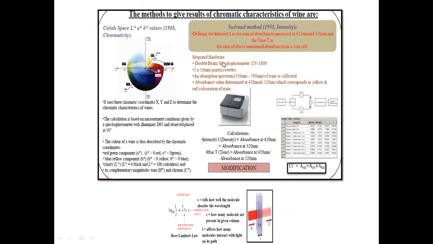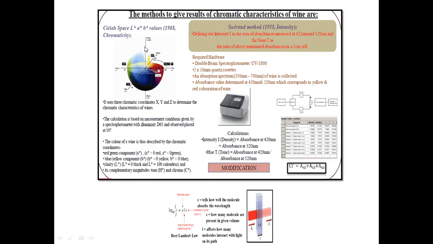In the Sudraud method, we measure absorption spectra by using a double beam spectrophotometer, and we measure absorbance values by using the Beer-Lambert law, according to which absorbance is equal to epsilon naught L C, where epsilon naught is a constant, L stands for length, and C stands for concentration. Using these absorbance values, we measure intensity by this formula and tone by this formula. But nowadays there is a modification in the measurement of intensity: intensity is measured as absorbance at 420 nanometer plus absorbance at 520 plus absorbance at 620 nanometer.